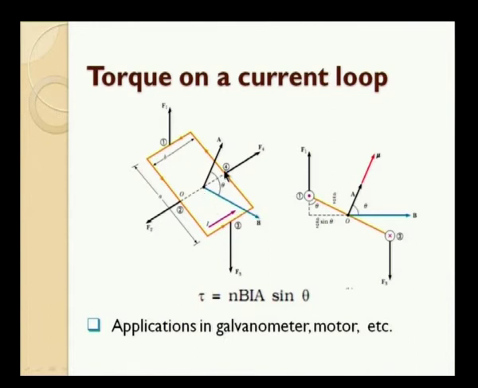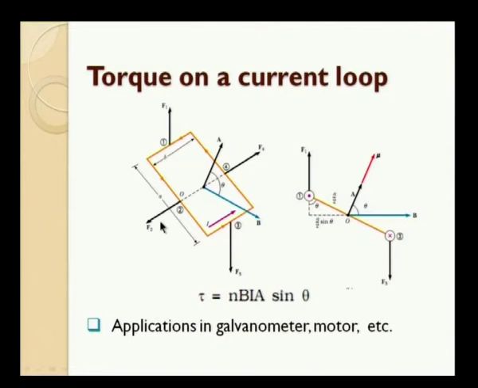There are 4 straight sections for this rectangular loop. At each section the force is experienced in a particular direction as per the right hand rule. In section 1 the force is experienced upwards. In section 2 the force is experienced sidewise, and in this section also it is sidewise, and in this section it is downwards.